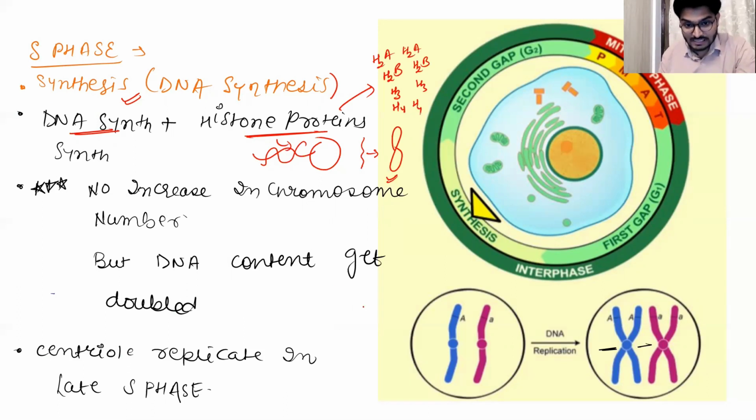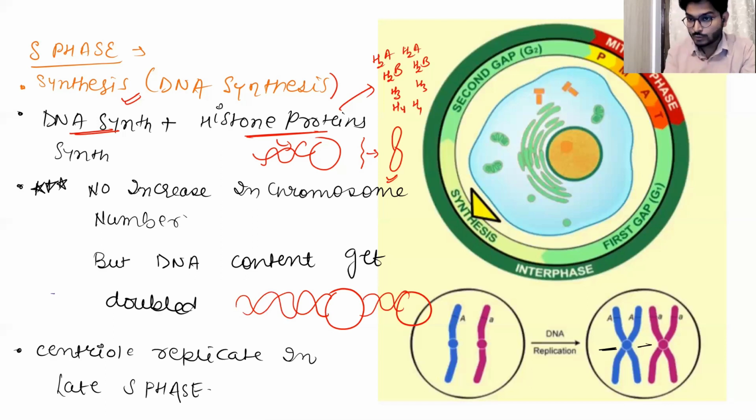So this is the histone octamer, and this is the DNA. DNA is going to wrap around the histone protein, the histone octamer. This is another histone octamer, and this gives you the nucleosome, then the solenoid, and ultimately you will get the chromosome. For more about this, I'll give a link. You can watch the difference between chromatin, chromatid, and chromosome, where you will find the exact difference between these.